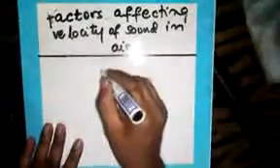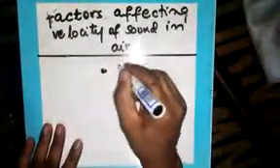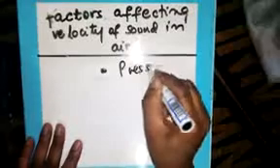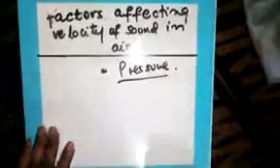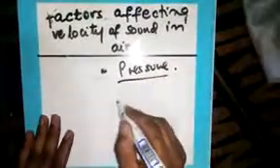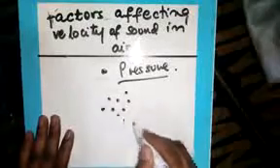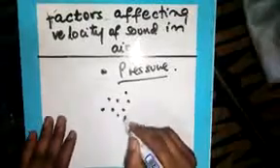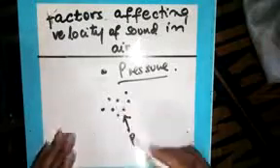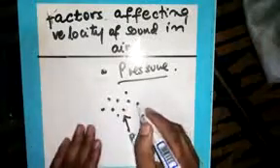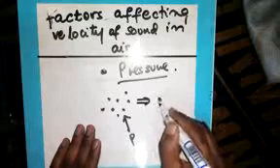Another factor which affects the speed of sound is called pressure. What will happen if these are the air molecules? We assume this is an air molecule. When you have increased pressure, these air molecules will be squeezed.